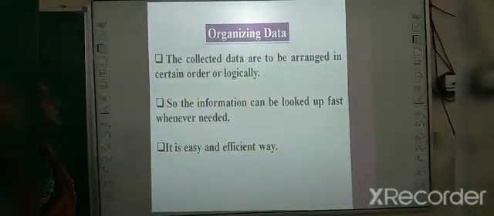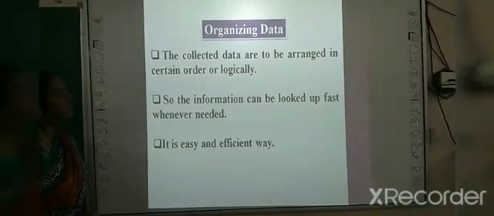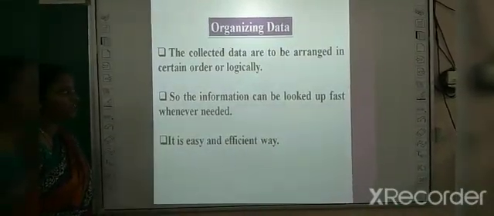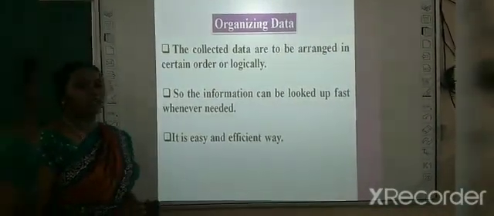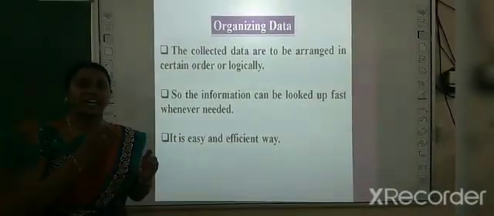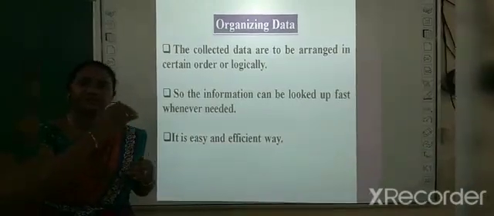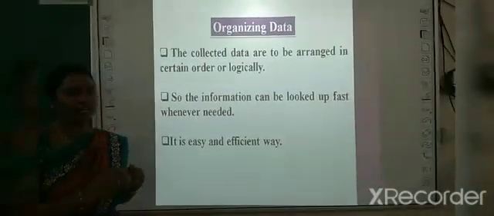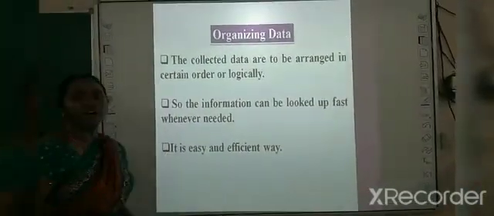Organizing data. The collected data are to be arranged in a certain order or logically. So what we need to do is arrange the collected data in a certain order, either in ascending order or in some other order. That we call organizing data.